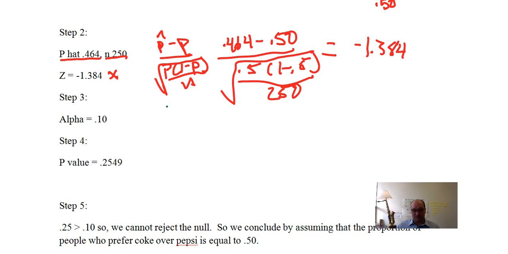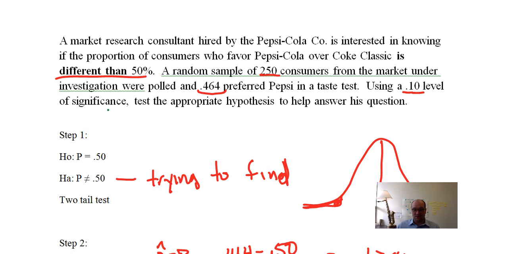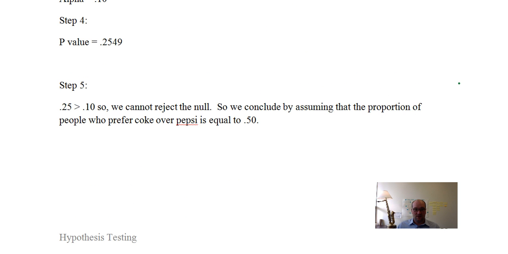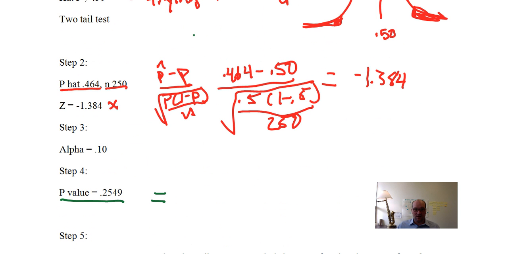But just so you know, it's the same kind of process that we've done with the t stuff, right? Set alpha equal to 0.10, so that came from up here using a 0.10 level of significance. Finally, find the p-value. So let's figure this out. How would we do this? Well, this is a two-tailed test, and we know that our p-value is smaller than what was expected.